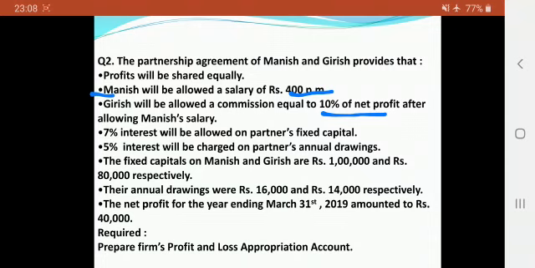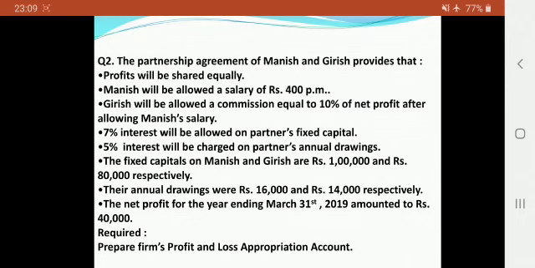Then 7% interest will be allowed on partners' fixed capital. Please note, it is fixed capital. That means all the adjustments will be done using the current account of the partner. Then again note, 5% interest will be charged on partners' annual drawings. With 5% per annum not written, it is 5% of the amount of drawings irrespective of the period. So it is immaterial on which date the drawings were made, a flat 5% rate of interest will be charged on drawings.